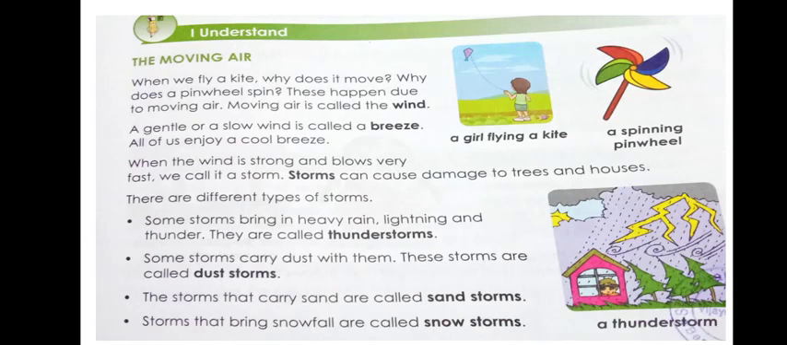When we fly a kite, why does it move? Why does a pinwheel spin? This happens due to moving air. Moving air is called wind. Without moving air, you cannot fly a kite. Without moving air, you cannot enjoy a pinwheel. The pinwheel will not spin. That is called moving air. Air can move from one place to another.